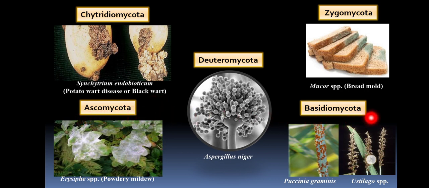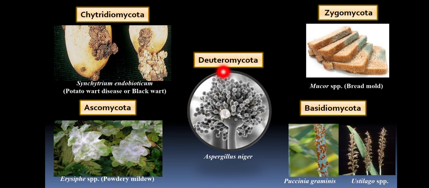Then Basidiomycota. In this fungal phylum, basidiospores are produced inside a club-like structure called basidia. This group contains two important pathogens, rust fungi and smut fungi. The rust fungus is Puccinia graminis, whereas Ustilago species is the smut fungus.